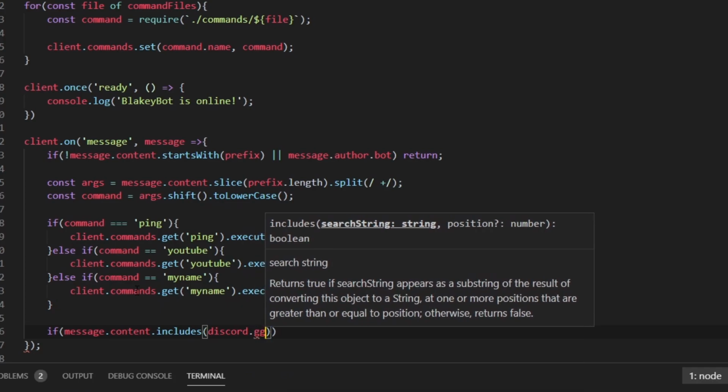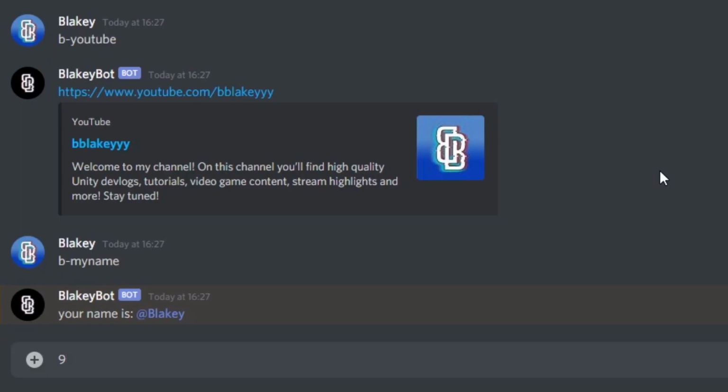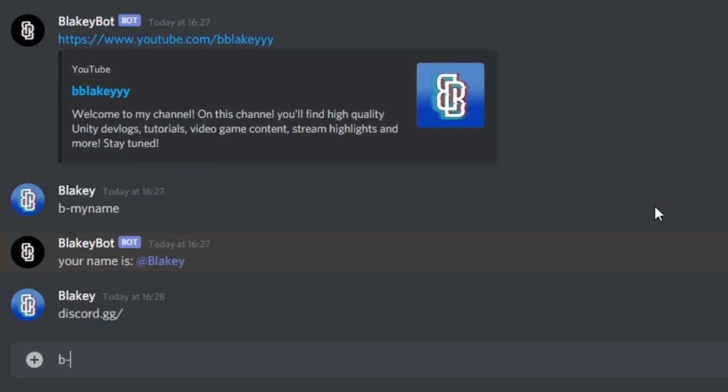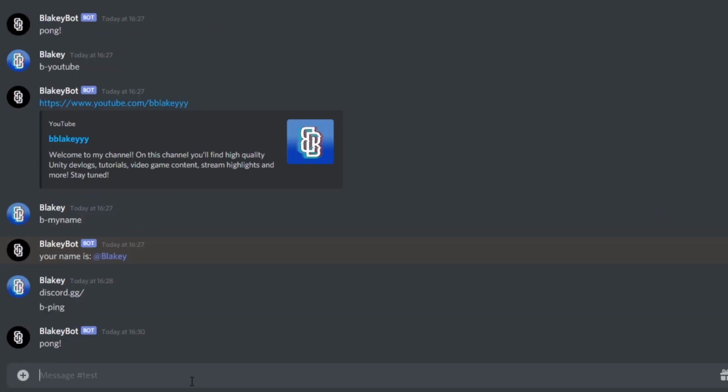Well, at least that's what is supposed to happen anyway. It turns out it could only delete messages that had the bot prefix at the start of it, which for my bot is the letter B, then a dash. I did manage to fix this by changing where the code was in the script and just move it away from the prefix function basically.